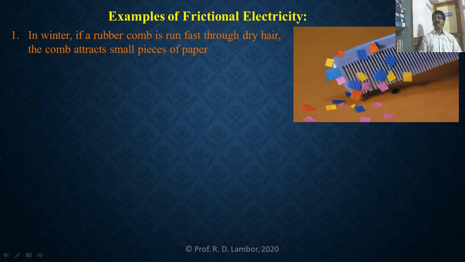So we can say that this rubber comb is electrified or charged. That's why it is attracting such small paper pieces. So this was the first example explaining frictional electricity.